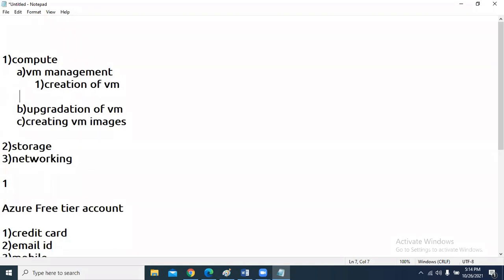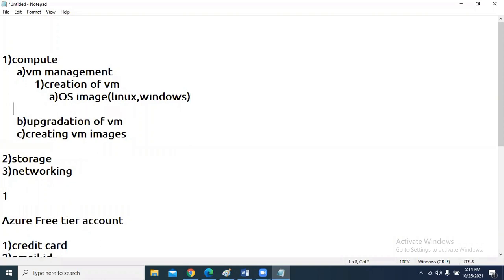Now, to create a VM, basically we require something like an OS image. The OS image can be either a Linux or Windows image. As a part of VM creation, we are going to have an OS image, and we also need to specify